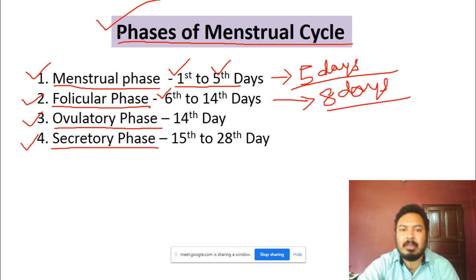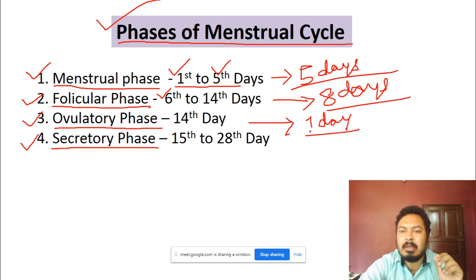Okay, then the third one is the ovulatory phase. This phase is only for 1 day. The ovulatory phase is only for 1 day, and this occurs on the 14th day of the menstrual cycle. So it occurs only for 1 day, on the 14th day.